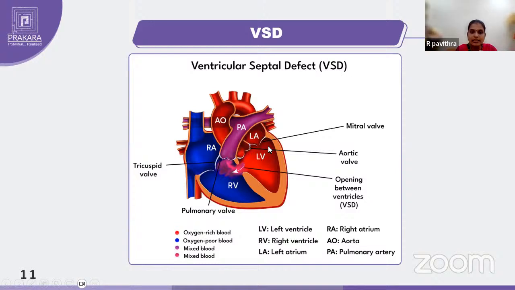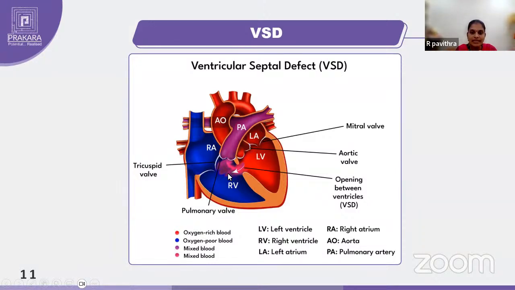What is happening here? The left side of the ventricle has been filled with oxygenated blood. The right ventricle is filled with deoxygenated blood. The blue color is indicative of deoxygenation and the red color is indicative of oxygenation. So clearly it shows there is a mixing of blood.